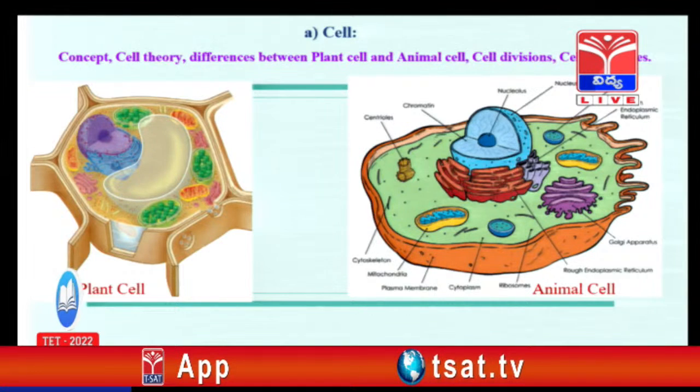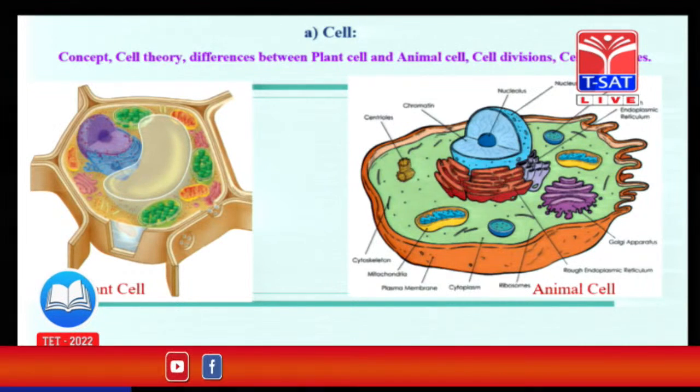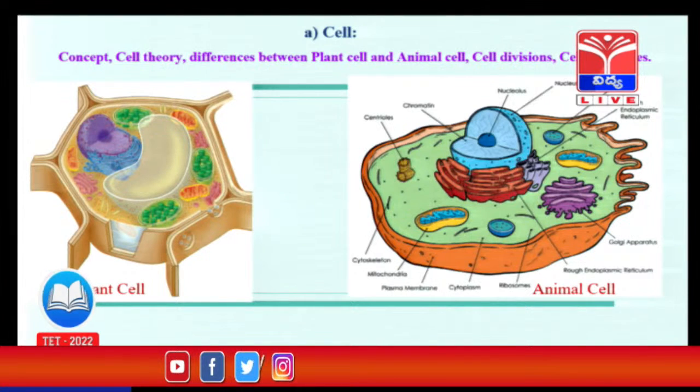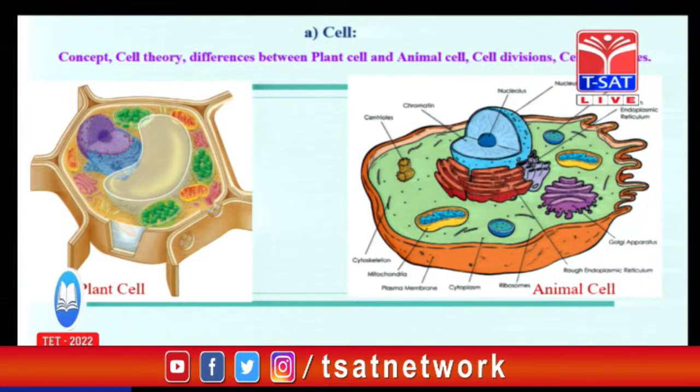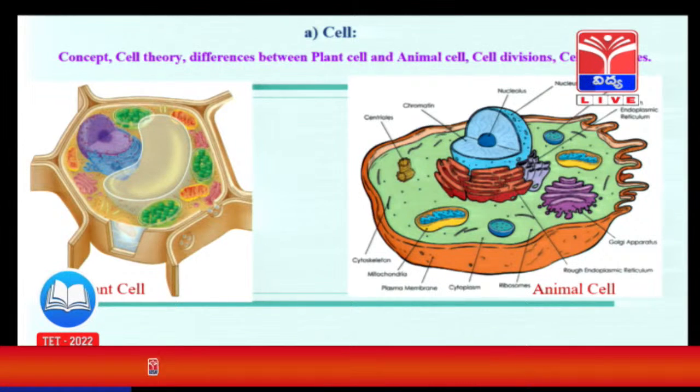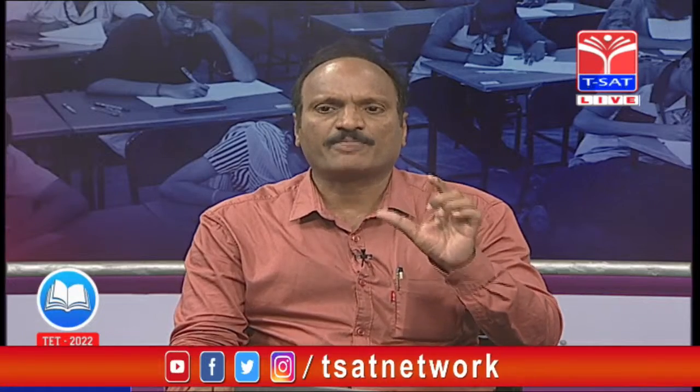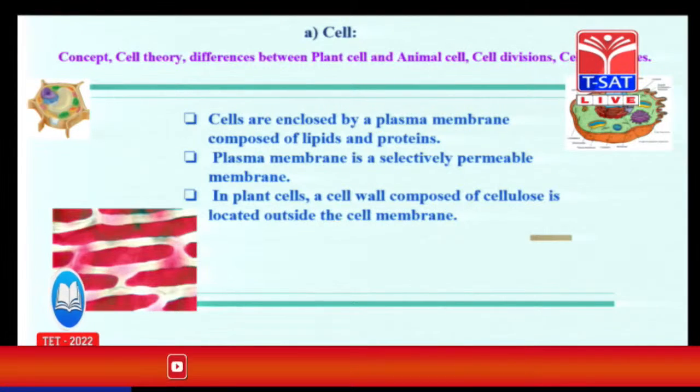Second, plastids. 3 types of plastids are there: green chloroplast, colored chromoplast, and white leucoplast. For example, you are observing the green colored chloroplast there. These chloroplasts are present only in plants and not in animal cells. And the fixed big vacuole is present in the plant cell, not in animal cells. So like this, some major differences are there. The rest of the cell organelles are the same in the plant cell and animal cell.